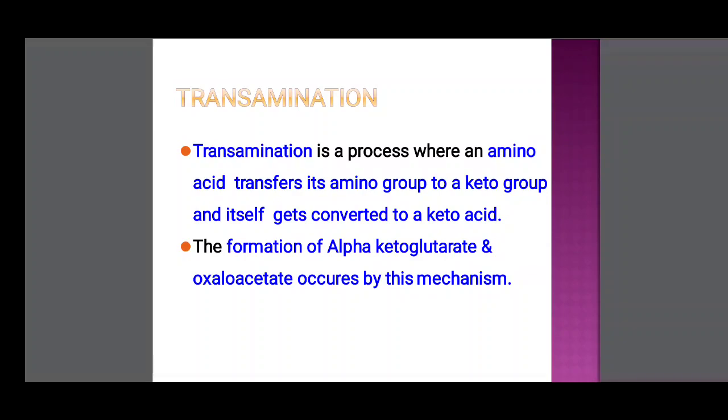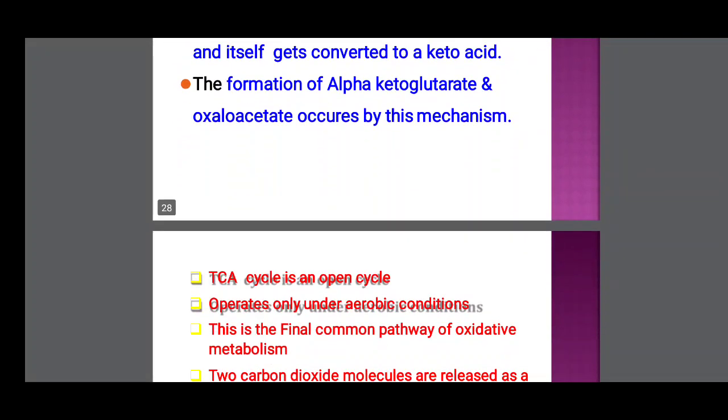Transamination. The Krebs cycle is actually a catabolic pathway, but some anabolic reactions also occur in the Krebs cycle. That is transamination. Transamination is a process where the amino group of an amino acid is transferred to a keto acid, and the amino acid itself gets converted to a keto acid. The formation of alpha ketoglutarate and oxaloacetic acid occurs by this mechanism.